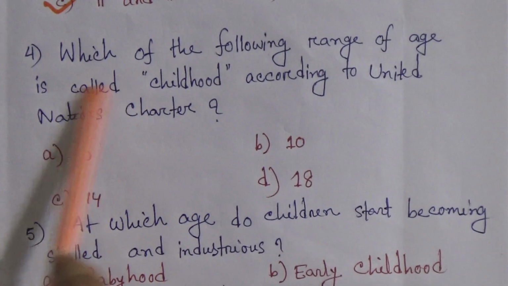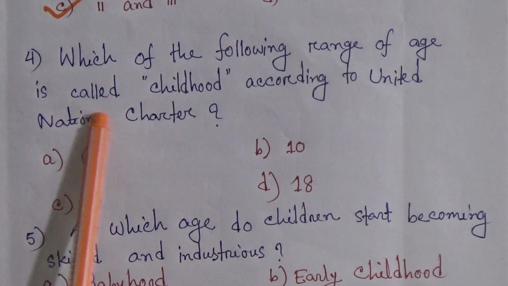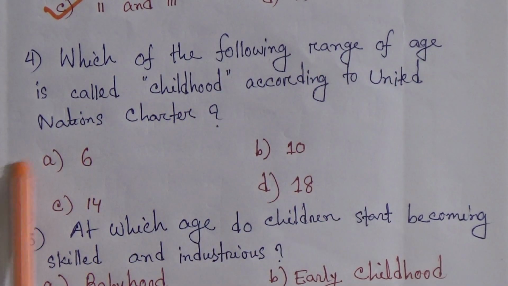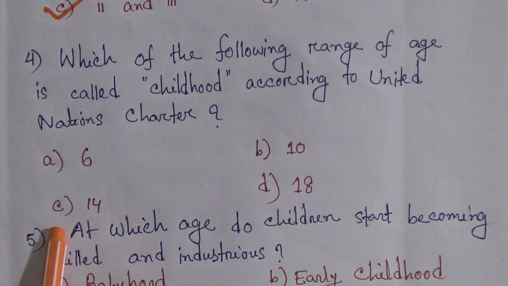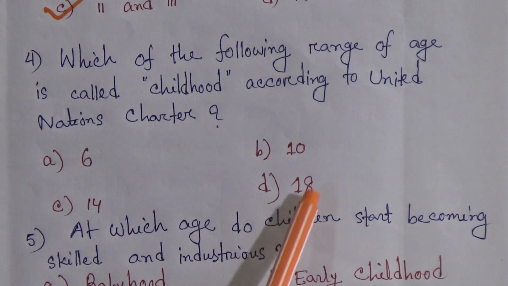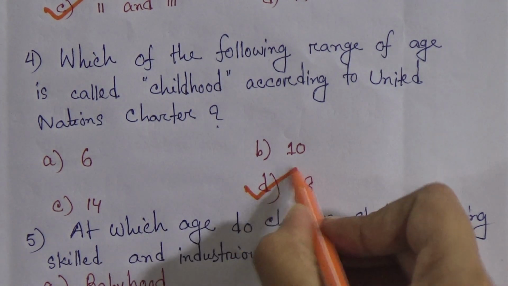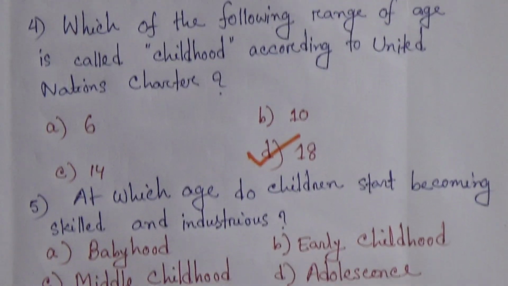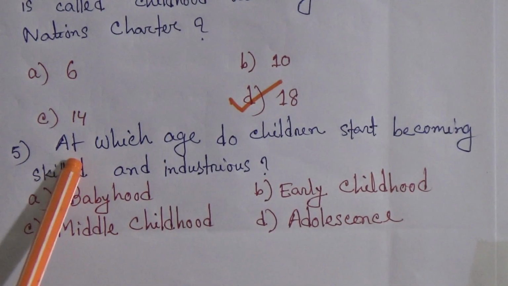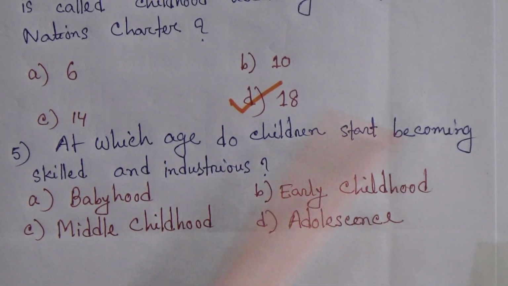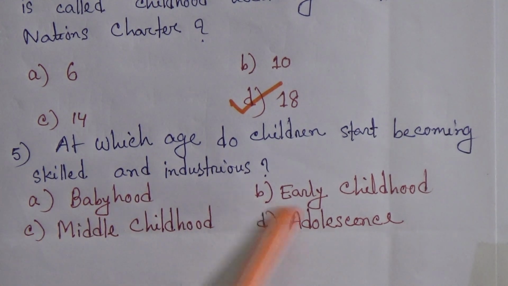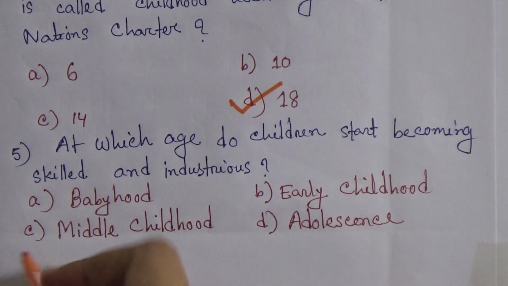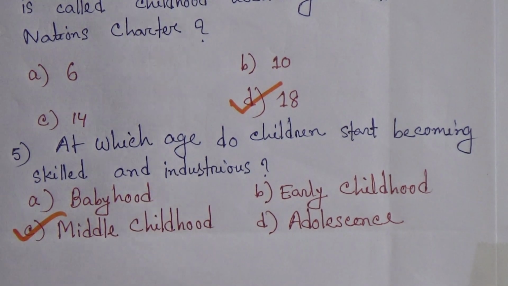Number 4. Which of the following ranges of age is called childhood according to the United Nations Charter? Number A, 6. Number B, 10. Number C, 14. And number D, 18. So number D will be correct. Number 5. At which age do children start becoming skilled and industrious? Number A, babyhood. Number B, early childhood. Number C, middle childhood. And number D, adolescence. We know number C will be correct.